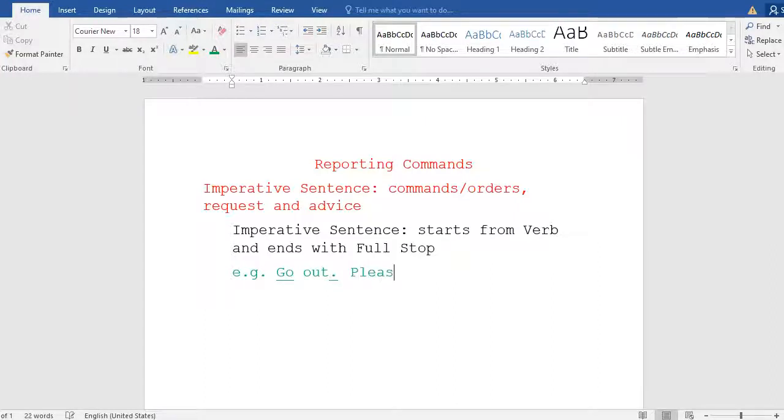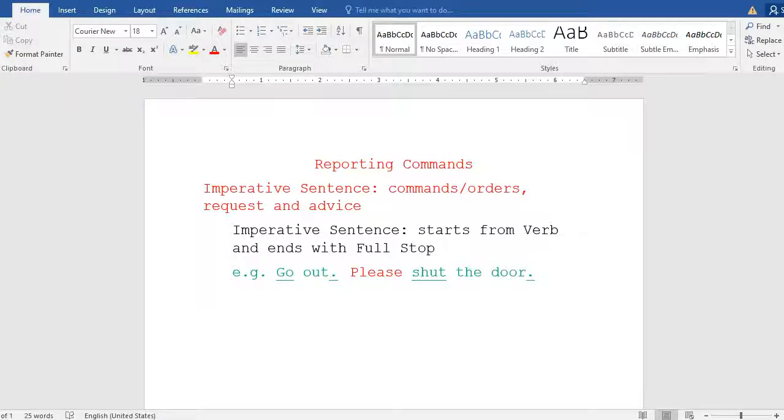Another example to make you understand: please shut the door. Shut the door. What do you understand from this? Please is the word that is used for request. Now the sentence starts with shut. Shut is a verb. I would like to underline it. At last there is a full stop. So this is an imperative sentence, and it expresses a request. How do you know it is expressing a request? Because there is please. Please can also be at the end of the sentence, like for example, shut the door, please.